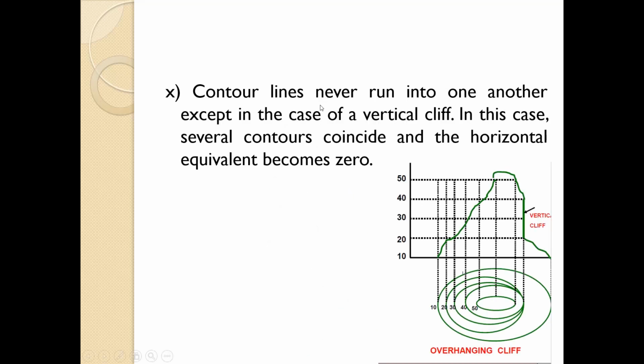Next, contour lines never run into one another except in the case of a vertical cliff. In the case of a vertical cliff, several contours coincide and the horizontal equivalent becomes 0. So this is the vertical cliff, and here you can see the contour lines running into one another. So this is all about today's lecture. We will see the uses of contours in the next lecture, as well as plane table surveying in the next lecture. Thank you.